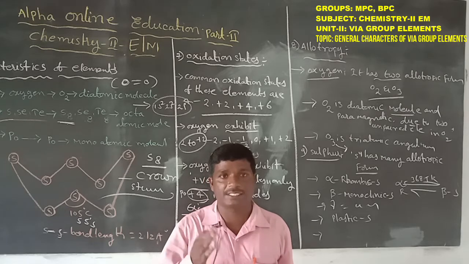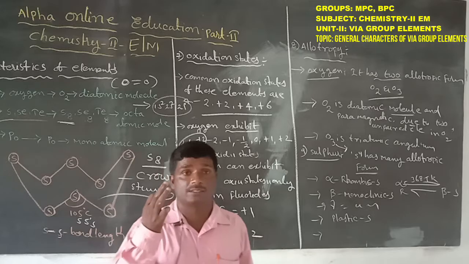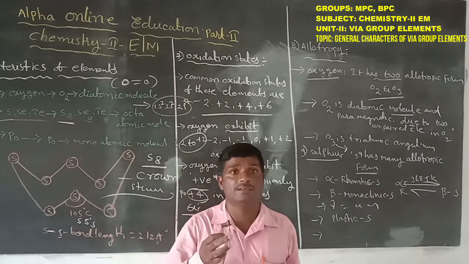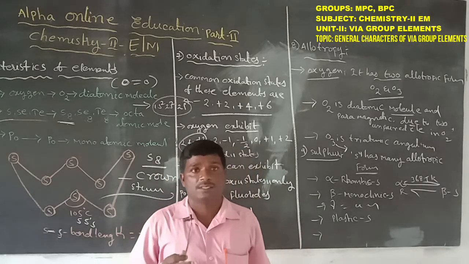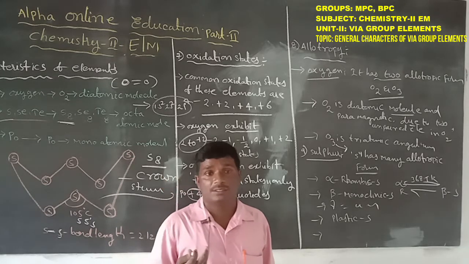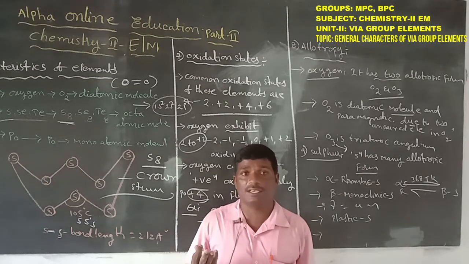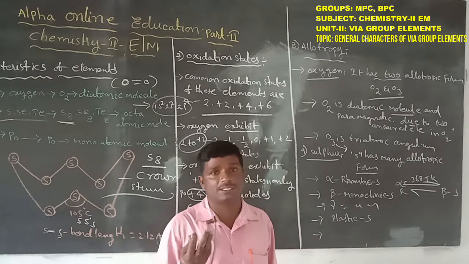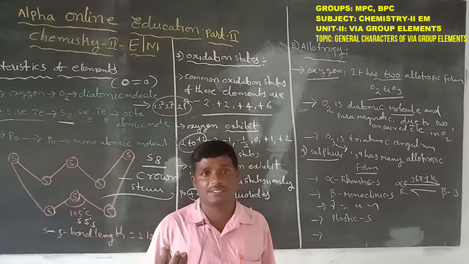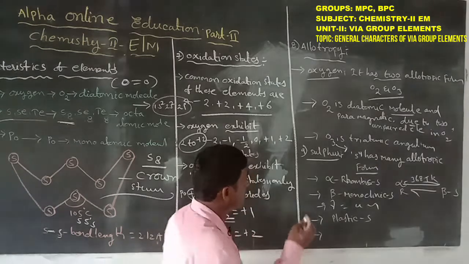For example, in 6A group elements, the different elements are oxygen, sulfur, selenium, tellurium and polonium. Oxygen and sulfur are non-metals, selenium and tellurium are metalloids, and polonium is a metal. Those elements exist in different physical forms while having the same chemical properties.